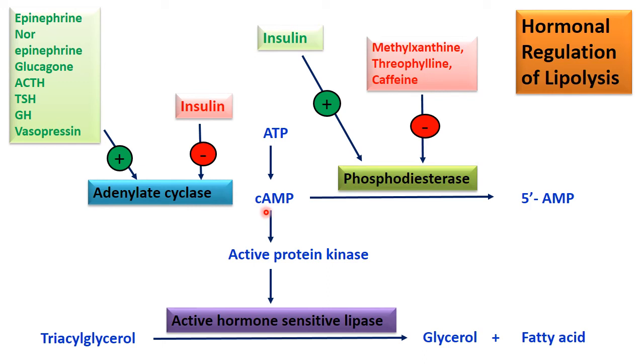Whereas cyclic AMP is converted by the phosphodiesterase enzyme. So insulin stimulates phosphodiesterase enzyme activity, whereas methylxanthines, theophylline, caffeine, all these reduce or inhibit the activity of phosphodiesterase, and in this way lipolysis is regulated.